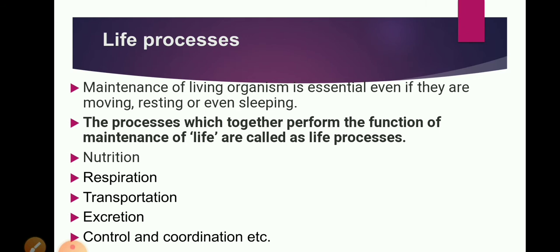Control and coordination is related to the stimulus and response to the stimulus, different voluntary and involuntary actions which are taking place in our body. All these processes are very important for life. If any of these processes get disturbed or stopped, then the organism cannot survive.